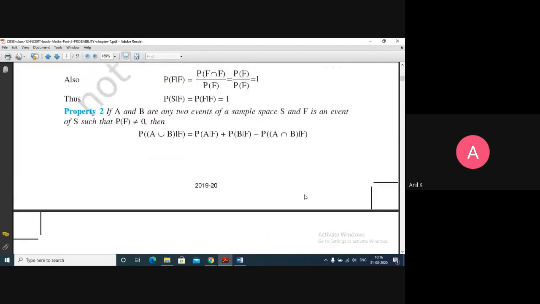I think we discussed this earlier. P of A union B is P of A plus P of B minus P of A intersection B. That was the formula we discussed in class 11. So here we have the same formula, with only one condition added: after the happening of F.